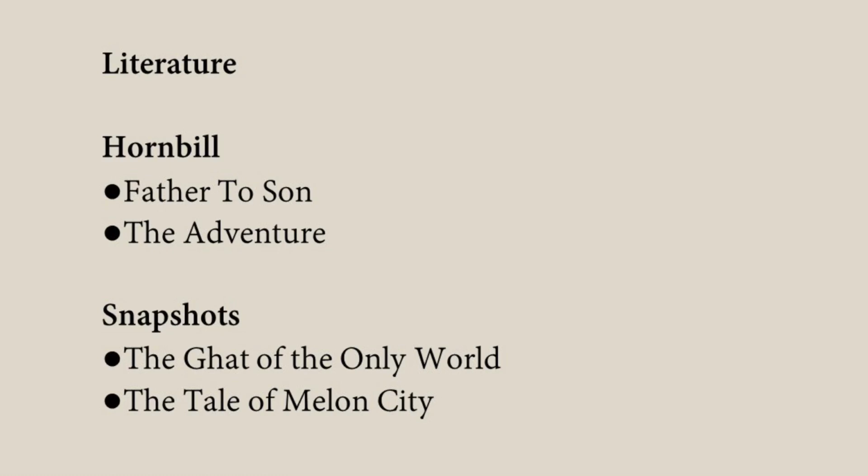In your Hornbill text, two lessons are removed. Father to Son, which is a poem, and The Adventure, one lesson. In Snapshots, The Ghat of the Only World and Tale of Melon City are removed. So let's move on to class 12.